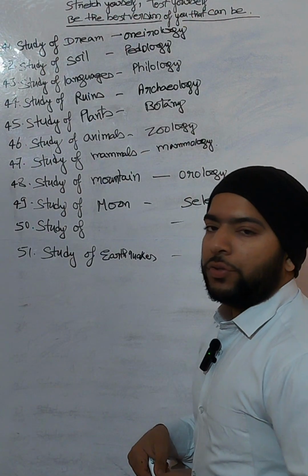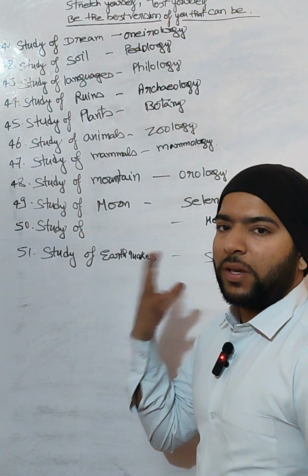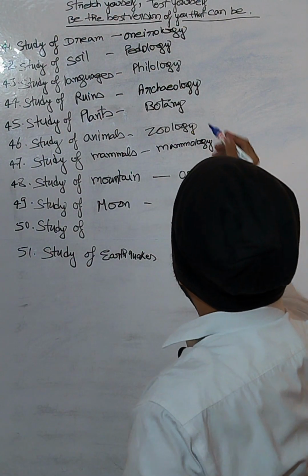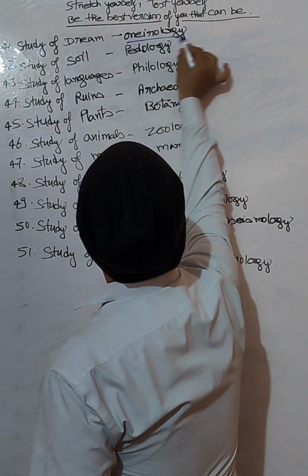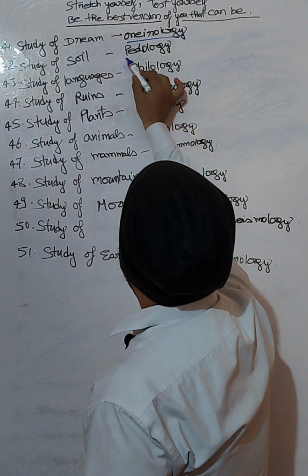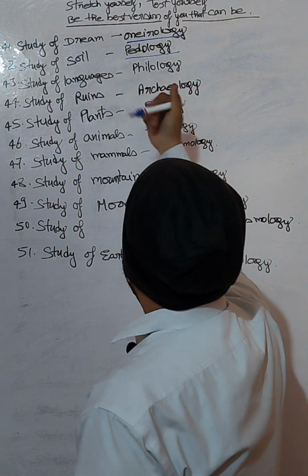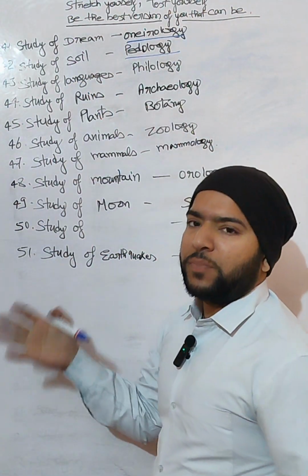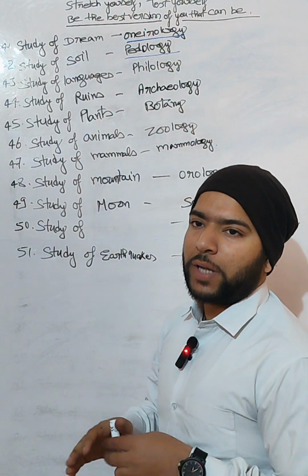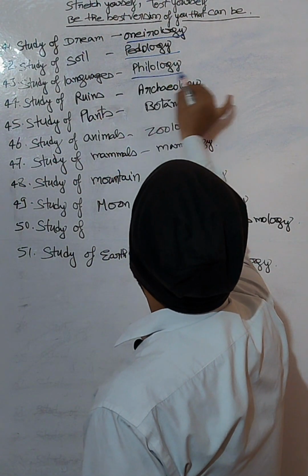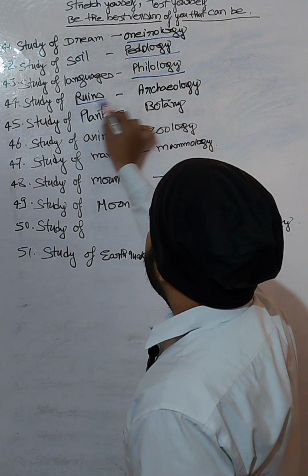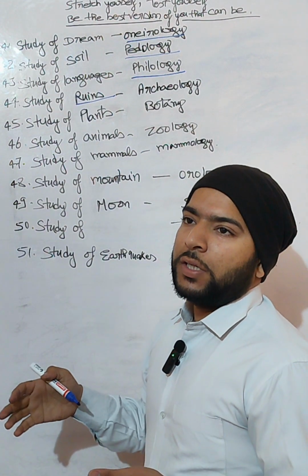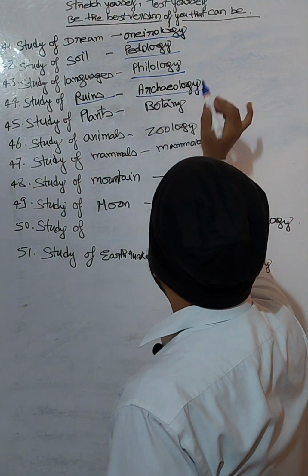First one is the study of dreams, like dreaming. So that is called oneirology. Okay. And study of soil, pedology. Study of languages. There are a number of languages, so there are different types of study on the basis of language. So that is called philology. Study of ruins, like the historical study of the monuments that are present. So that is called archaeology.